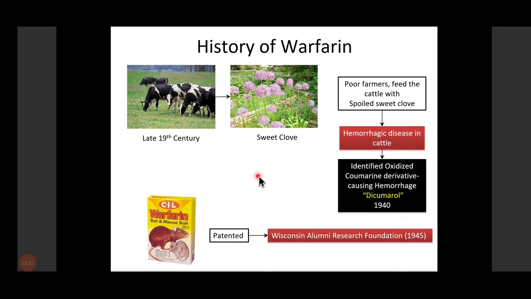Later on, in 1945, the Wisconsin Alumni Research Foundation patented the product dicumarol and gave it the name warfarin. So the WARF in warfarin stands for Wisconsin Alumni Research Foundation. Okay?